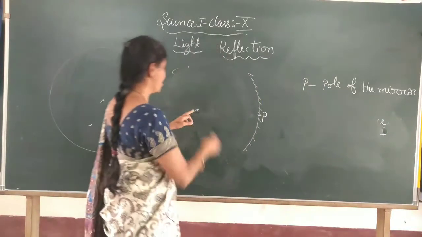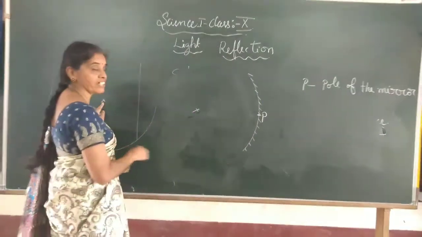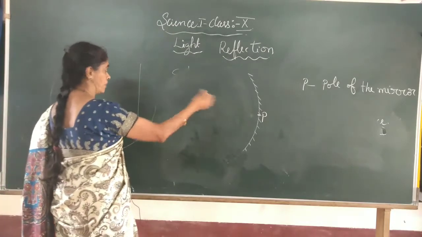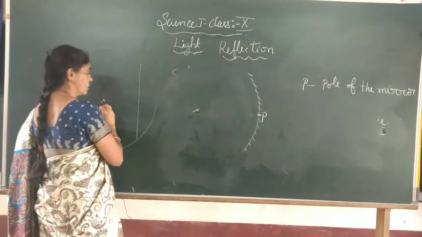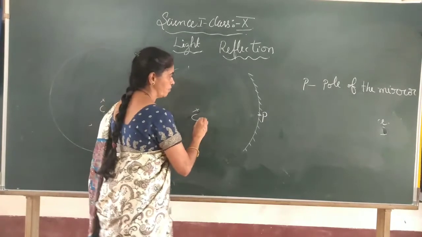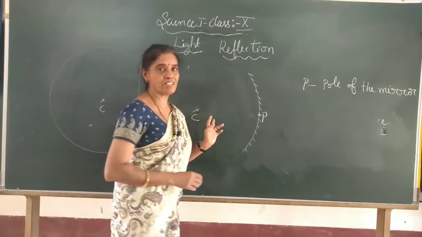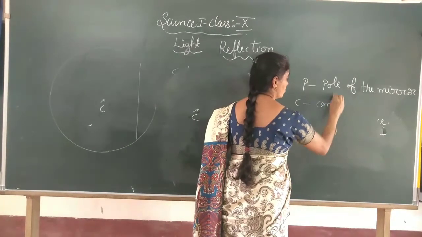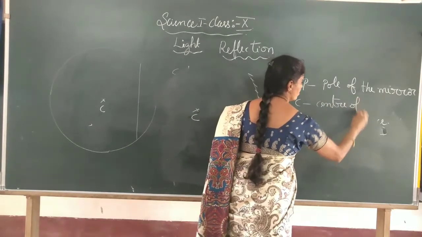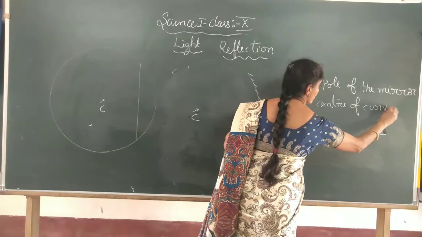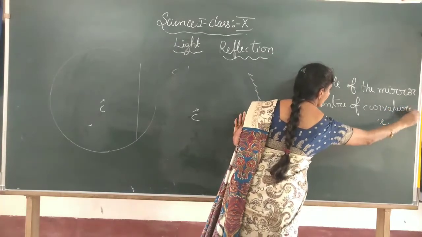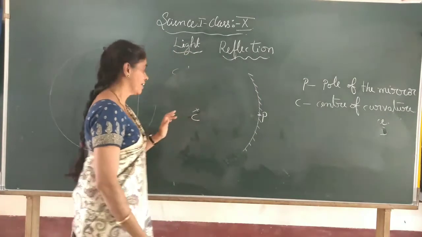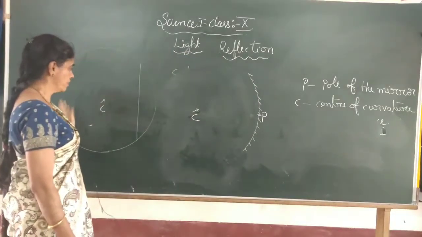And the center of the sphere from which we have taken this part to make this mirror is indicated by the letter C, the center of curvature. C is called the center of curvature, the center of the big sphere.